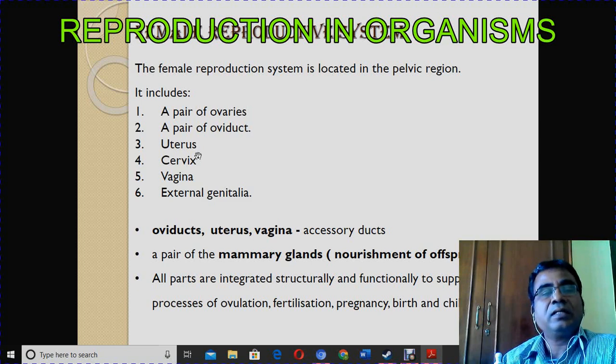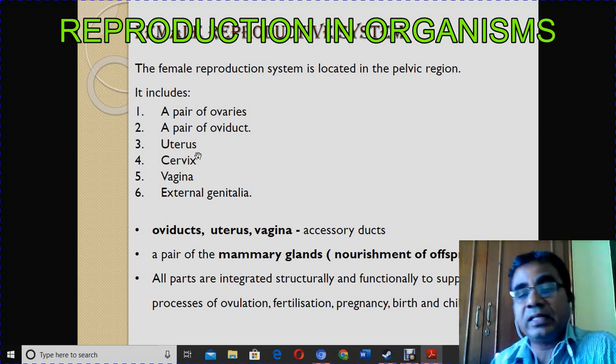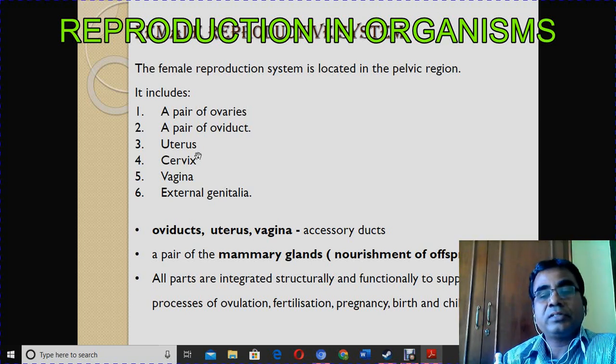So these are the organs associated with the ovaries: ovaries, oviduct, uterus, cervix, vagina, and external genitalia. The oviducts, uterus, and vagina are accessory ducts. So these three are the ducts only. And a pair of mammary glands is also there, which is used for nourishing the offspring, for feeding